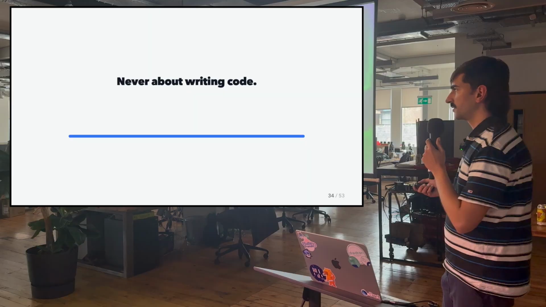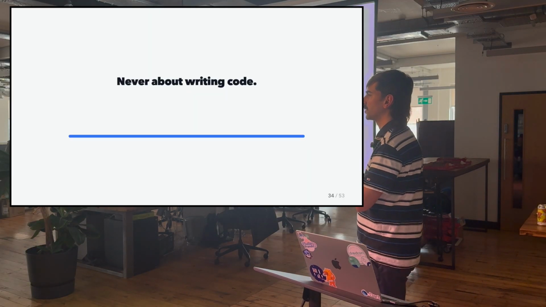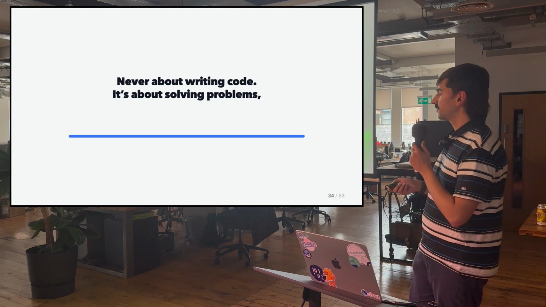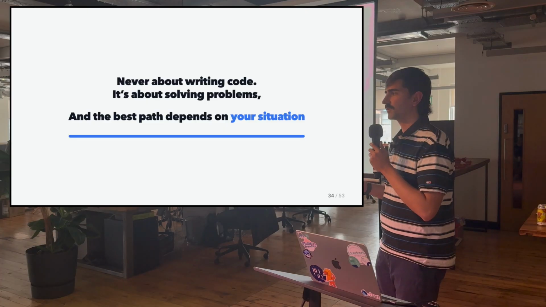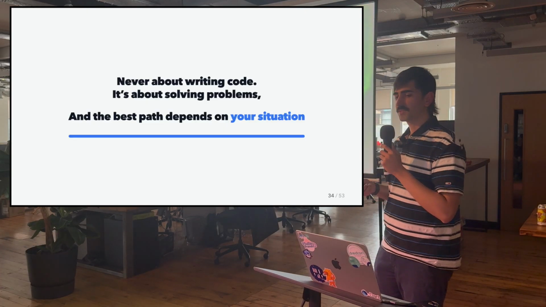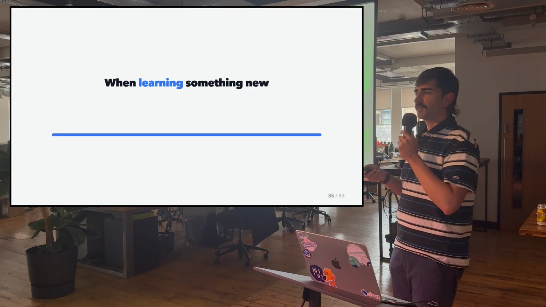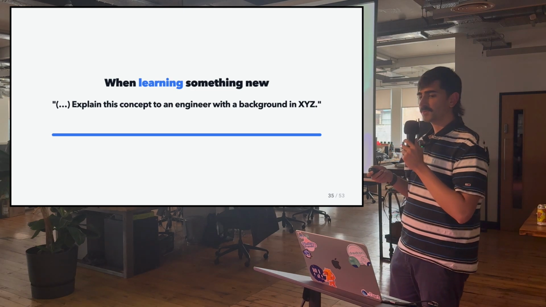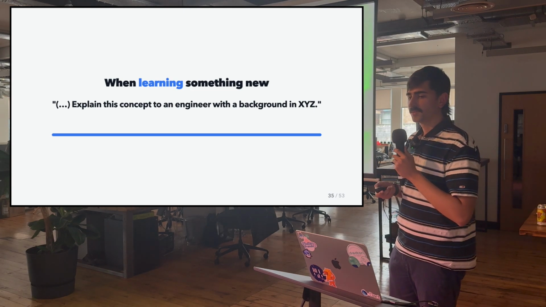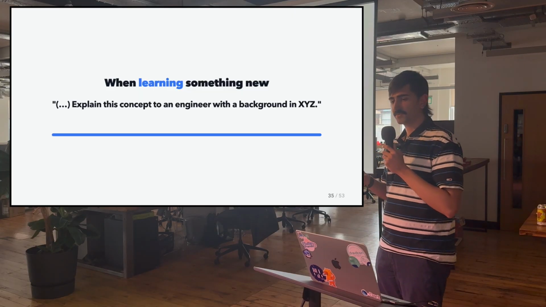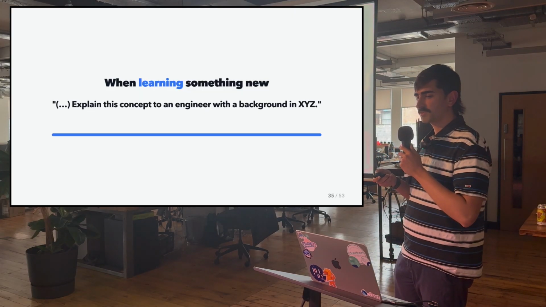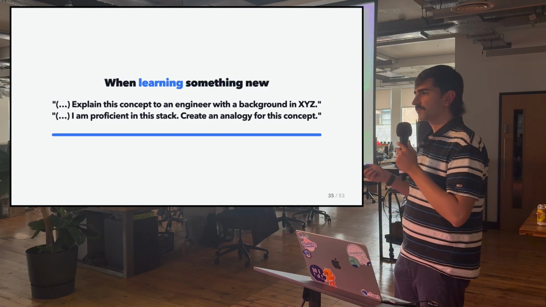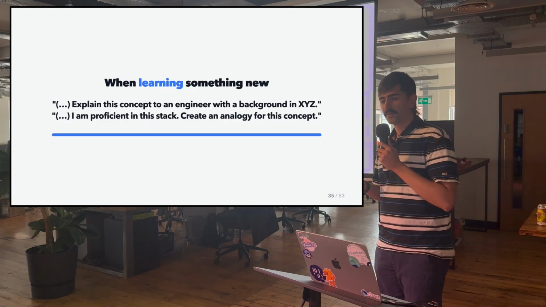And another thing to remember is that software engineering is never about writing code. It's about solving problems. And the best way to solve your problem will always depend on the situation that you're in. And what does this mean in practice? So for example, when you are learning something new, you don't want to write code. You might want to write some code, but you also want to make sure that you learn from it. So you also need to curate your prompt to manifest that. And this could mean explaining a concept to an engineer with a different background, or creating an analogy for a concept that you already are familiar with, but in a different stack.